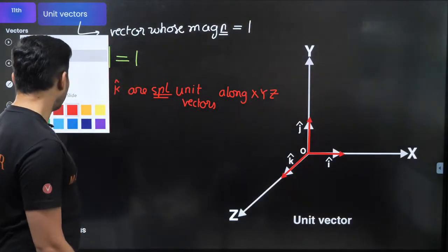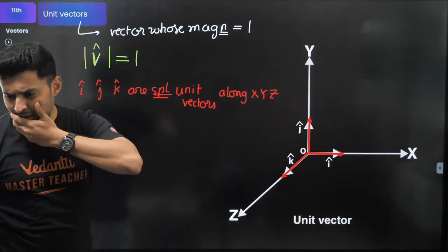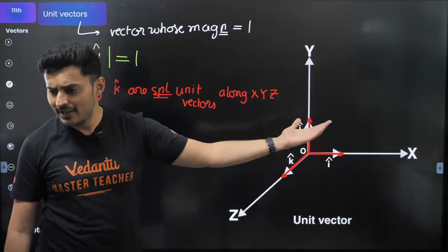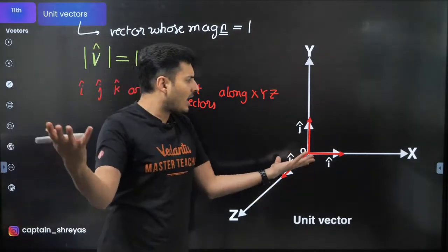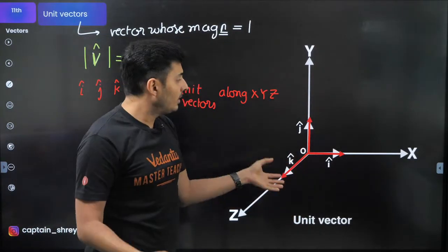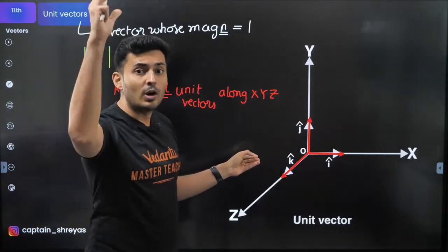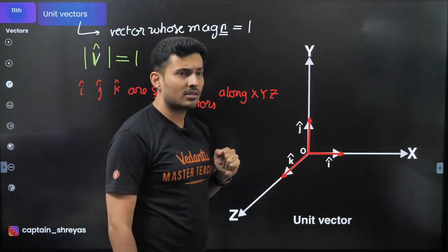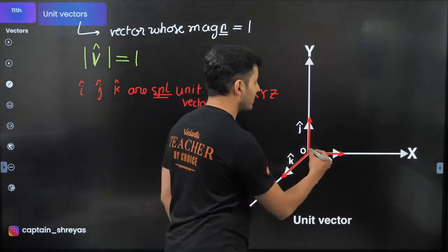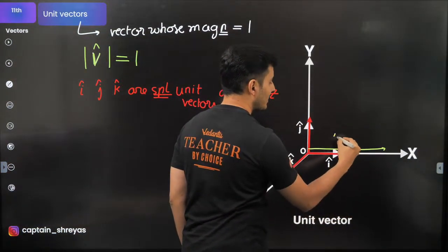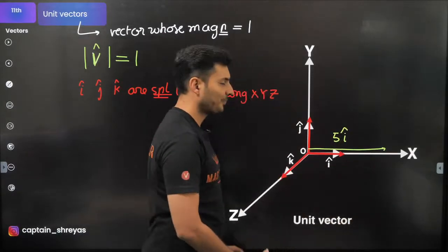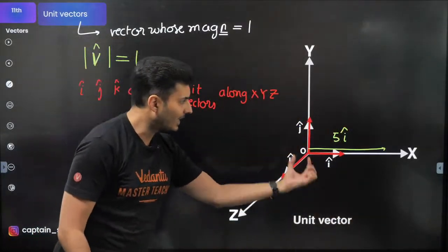Imagine who is there over here? Vansh. Good evening, bacha. Imagine Vansh has traveled 5 kilometers along the x-axis. If Vansh travels 5 kilometers along the x-axis, I will say Vansh's displacement is 5 times of i cap, 5 i cap.